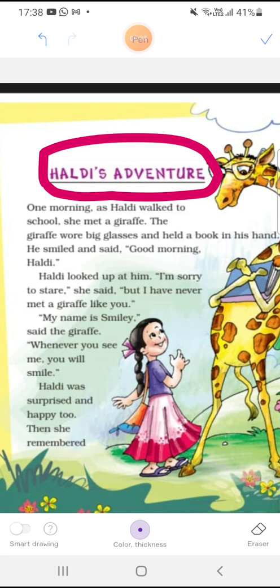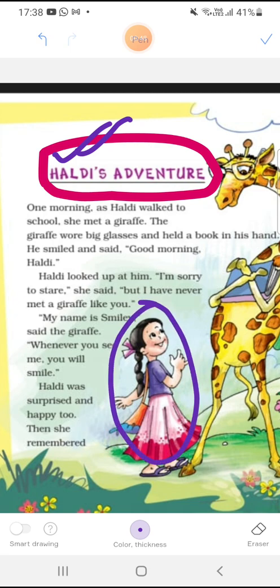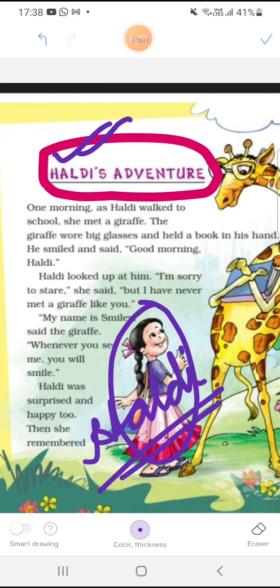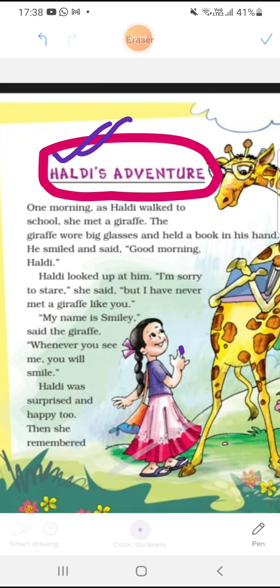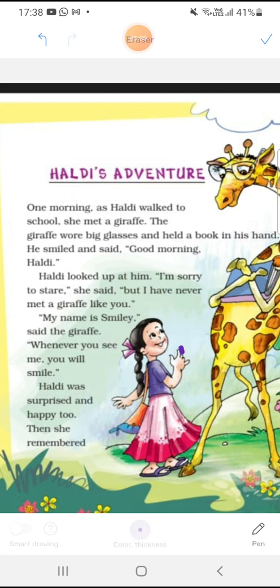One morning, as Haldi walked to school, she met a giraffe. So students, you see from the very name, Haldi is the main character. This girl is Haldi. So her adventure is described here.